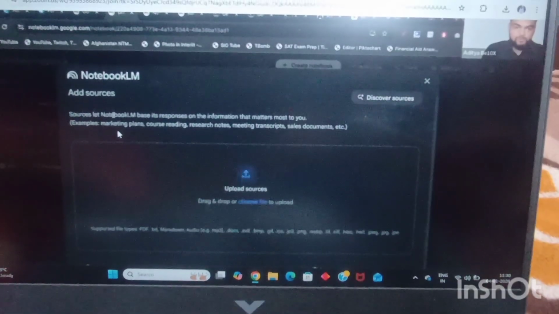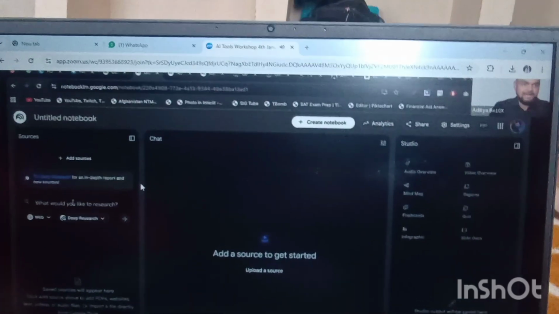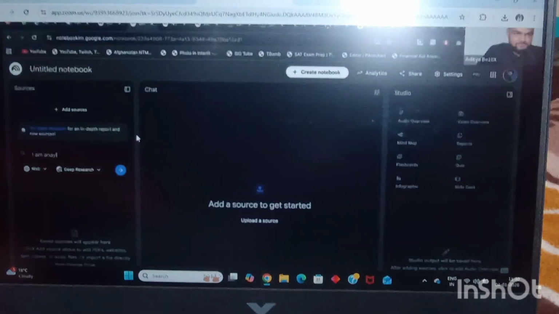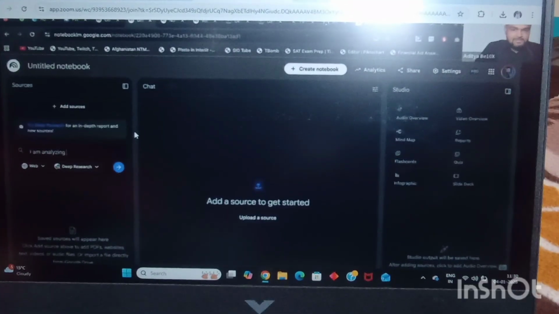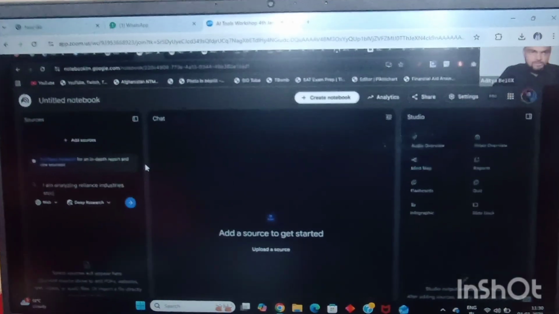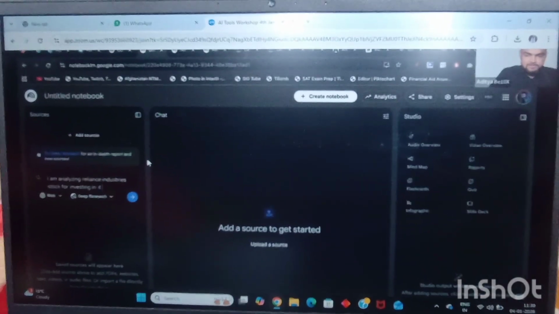Instead of going and manually finding all of these files, I can simply click on search the files, and here I'll say: I am analyzing Reliance Industries stock for investing in it.